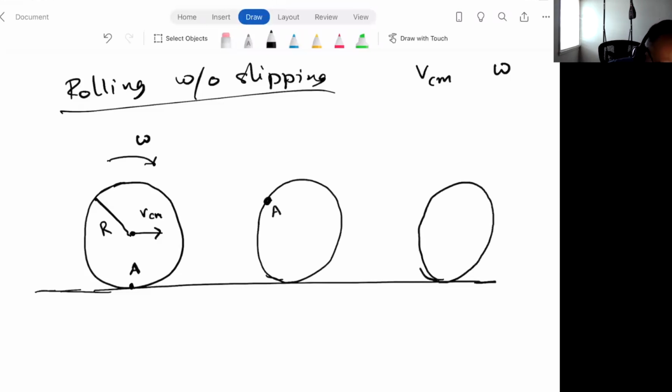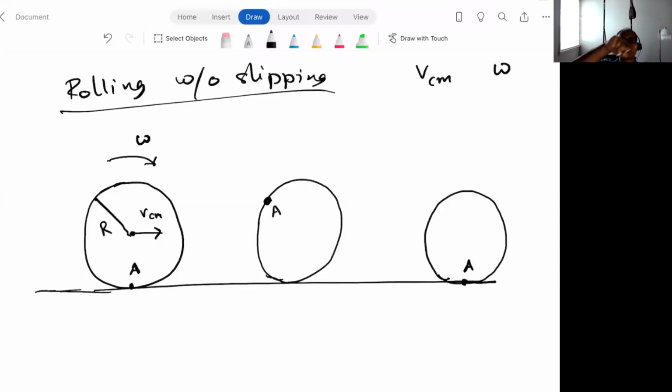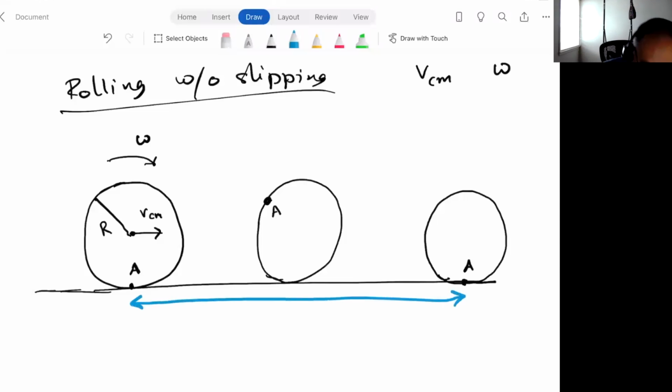So all these are the same wheel. So we just let it roll a little bit longer until the point A is back on the ground. So the point A just went all the way around until it came back down to the ground, right? So my first question is this: what distance has the wheel traced out? What is the distance the wheel has traveled while the point A went from being on the ground to all the way up and then back to the ground? What distance do you think the wheel has traveled?